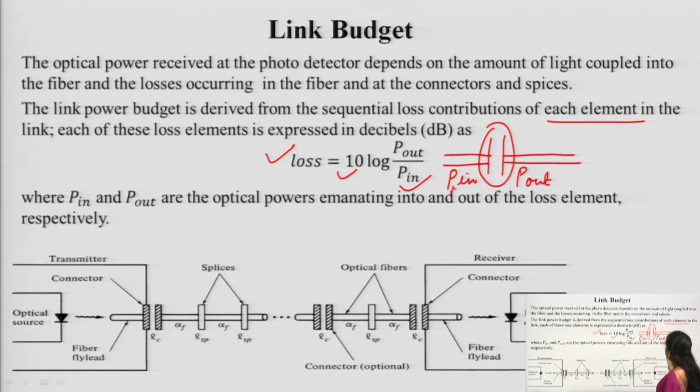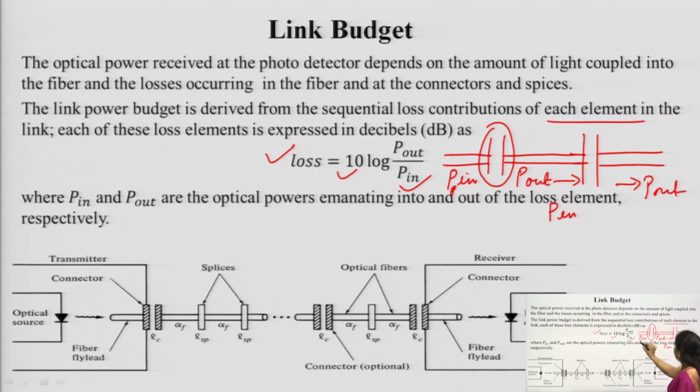So, P 1. And if another connector is also added, in that case the P out of the first one becomes the P in for the second connector, and then P out. Take it as 1 1 and this as 2 2.